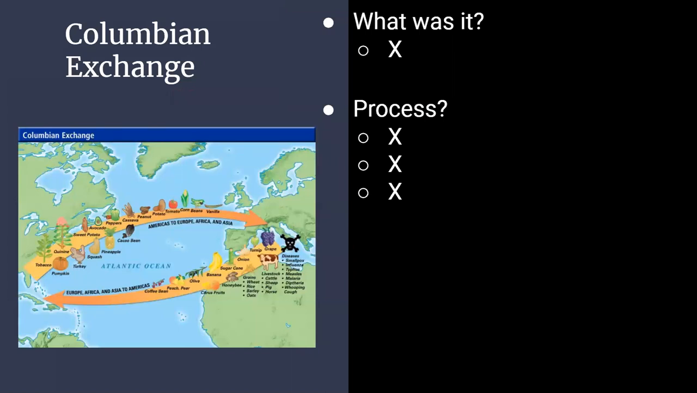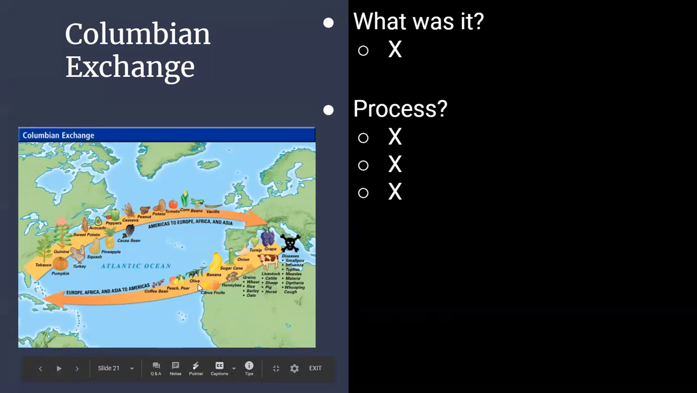So what exactly was the Columbian Exchange? This Columbian Exchange was the movement of products, ideas, slaves, animals, and diseases between the old and the new world. As you see in this picture right here, we see that all of these goods were starting to be traded between Europe, Africa, and Asia to the Americas.